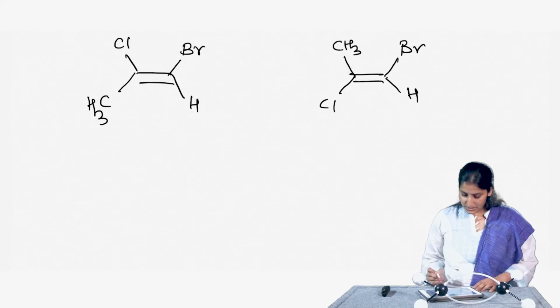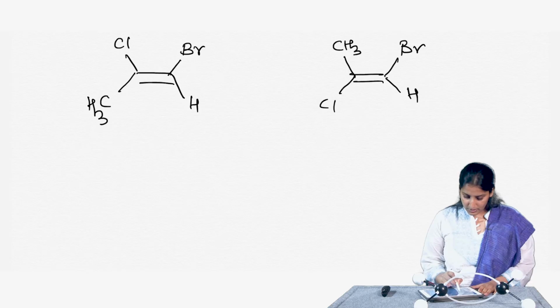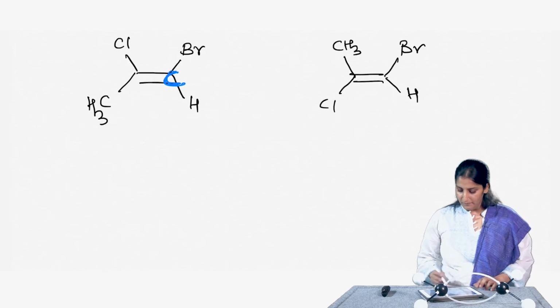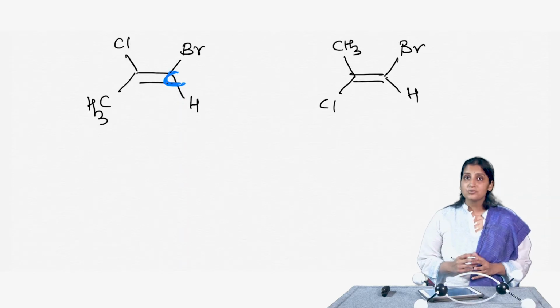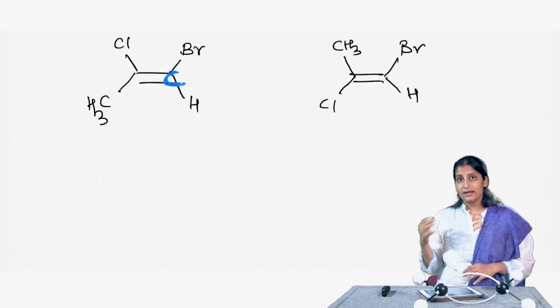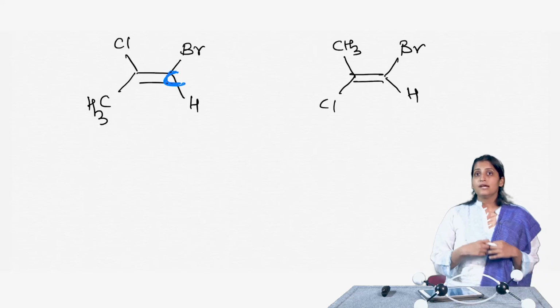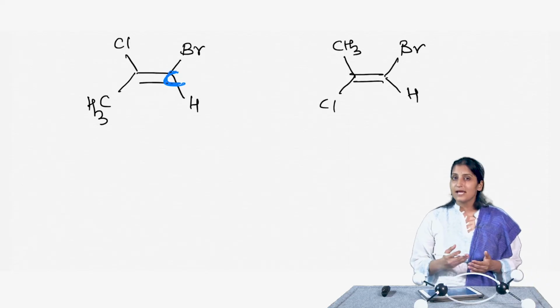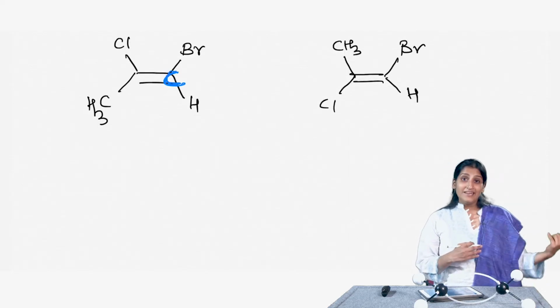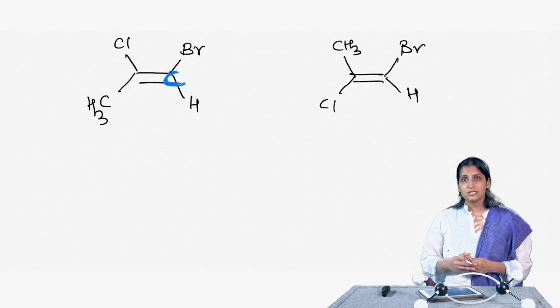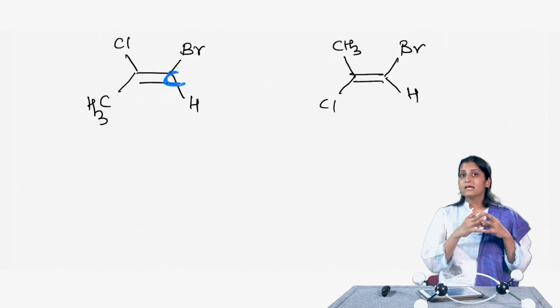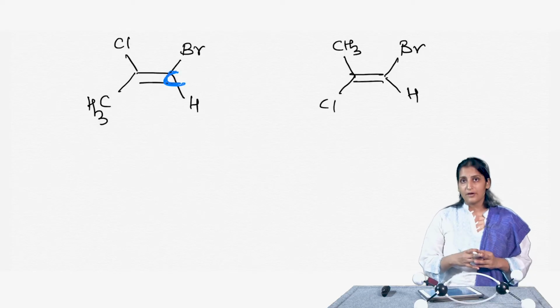The first thing you do is look at this particular carbon here, the carbon in blue, and look at the two groups attached to it. It has a bromine and a hydrogen. The relative priority rules are the same as those of the R and S nomenclature rules that we had seen. So, the higher atomic number gets the higher priority.